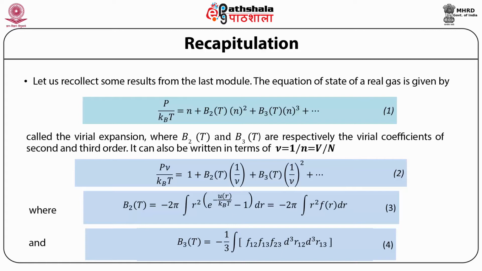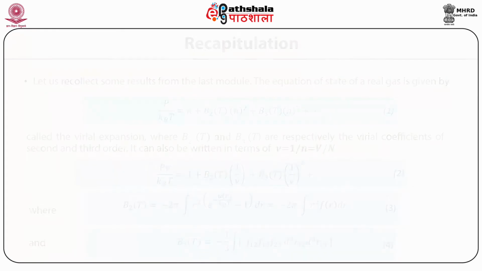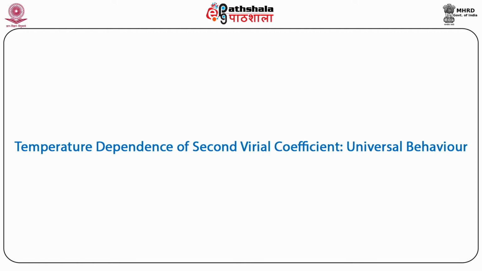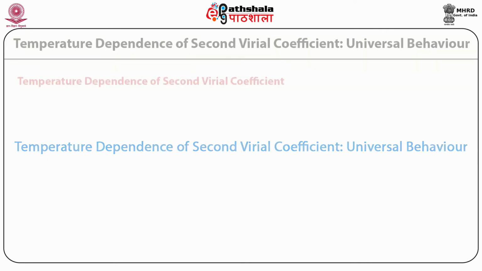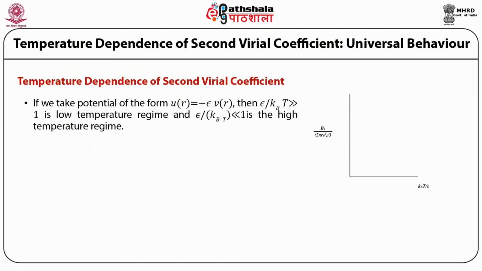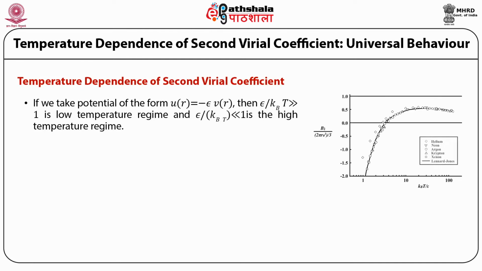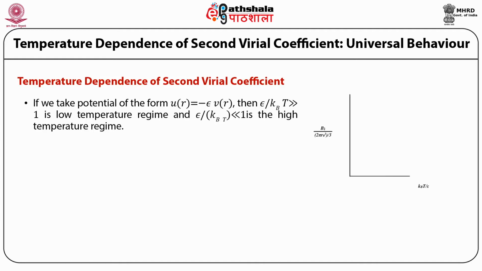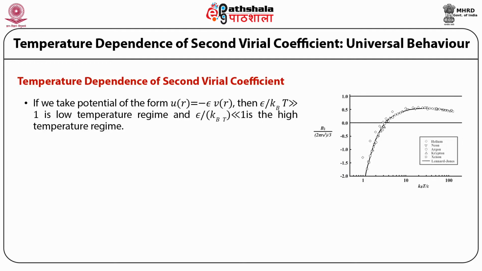Now we are interested in looking at temperature dependence of second virial coefficient and its universal behavior. If we take potential of the form u(r) is equal to minus epsilon v(r), then epsilon upon kBT very much greater than 1 is a low temperature regime, and epsilon upon kBT very much less than 1 is the high temperature regime.